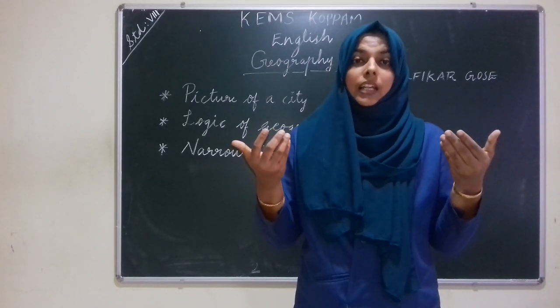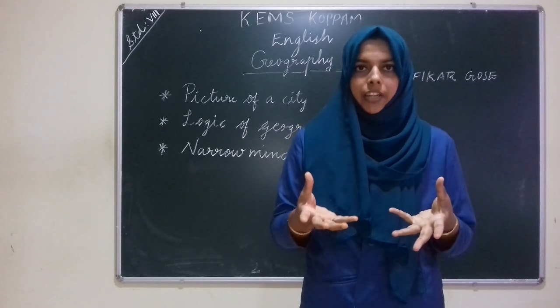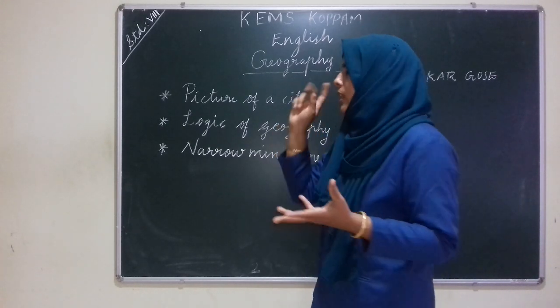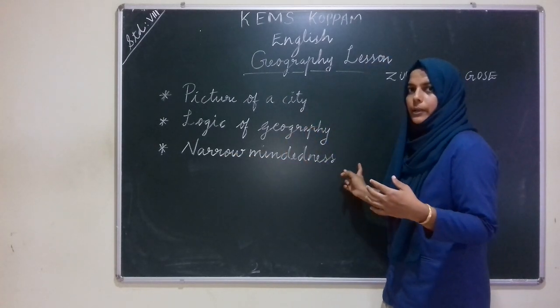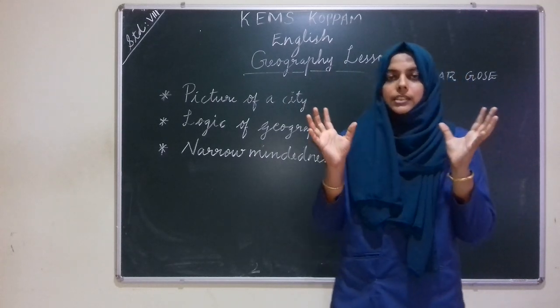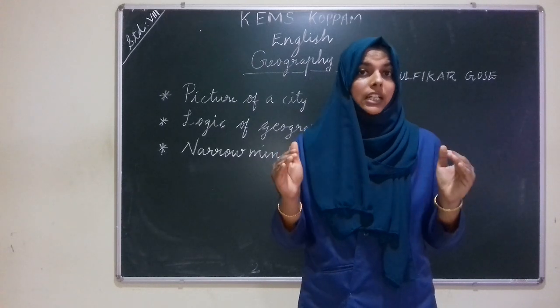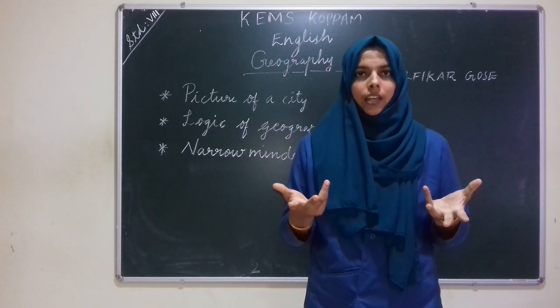Here the poet cannot understand why people are selfish and why people are narrow-minded. So I told you that the last stanza is about the narrow-mindedness of people. The poet says that he understood the earth to be one. But the people on the earth are divided for shallow reasons. Why? He is asking.